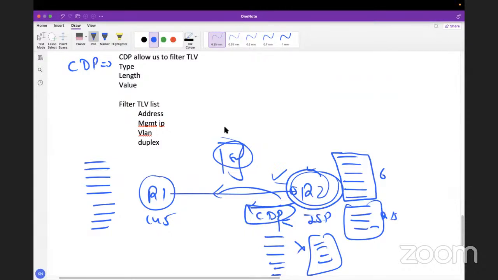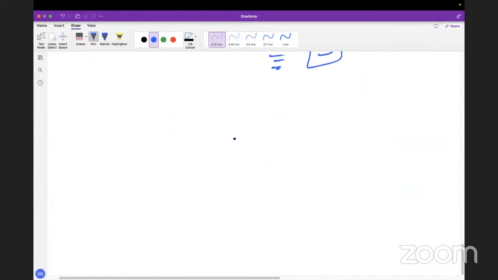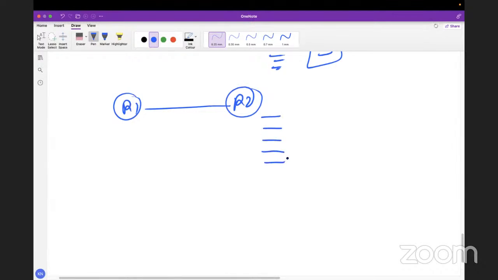Yeah. Look here, what happens when we talk about the CDP packet? If we have two routers, R1 and R2, R1 has, let's say we are considering only 5 pieces of information, 1, 2, 3, 4, 5. I'm just taking an example. That's the management IP. That's the interface ID. That's the duplex.